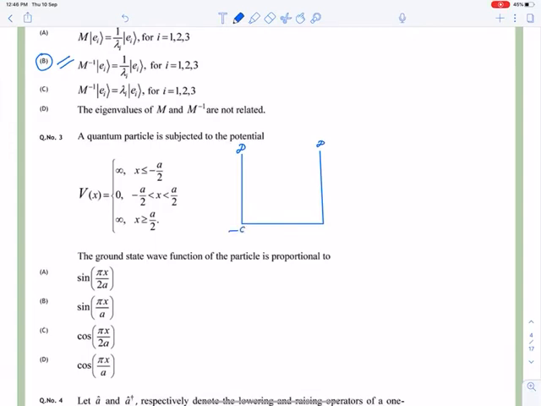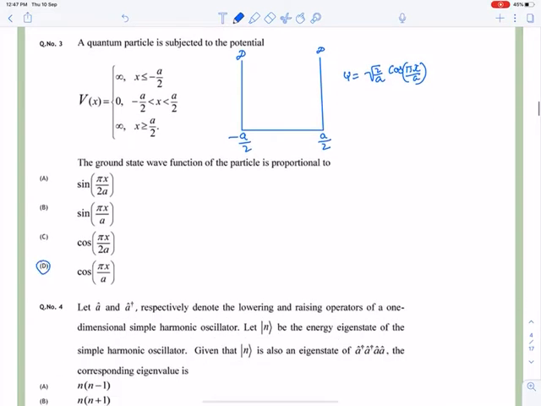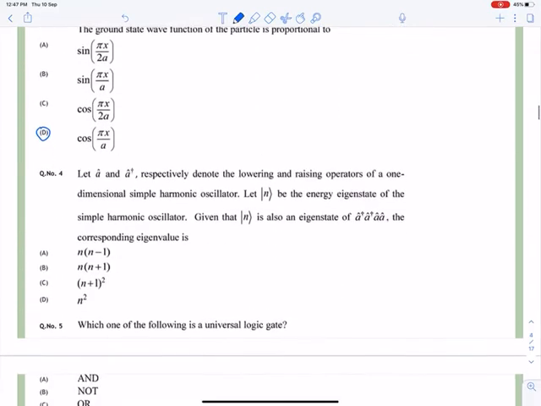This type of question we have done a lot in my previous videos, so I will not explain it here in detail. It is symmetrical, so the ground state wave function will be under root 2 upon a width, cos pi x upon a. So you can take this. Okay, so 3 questions are done.